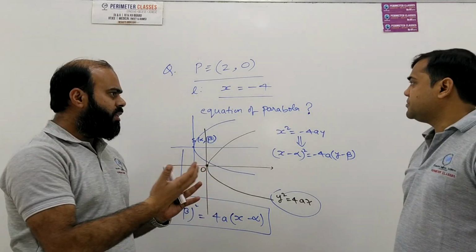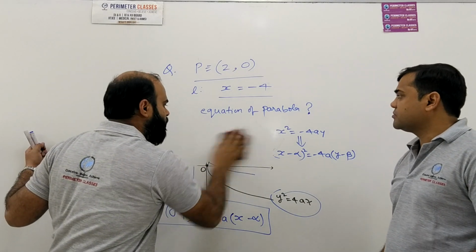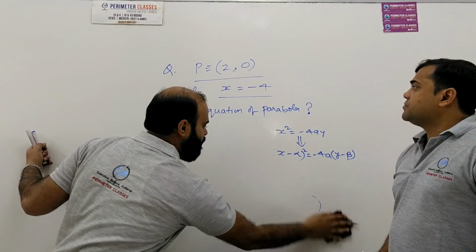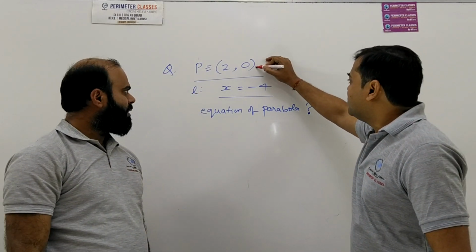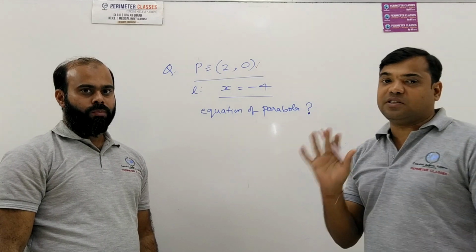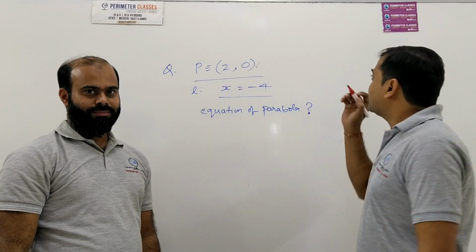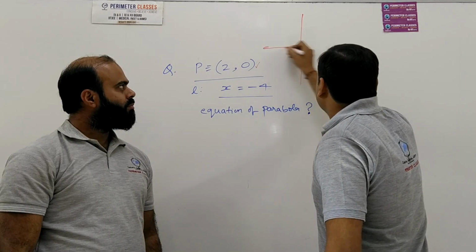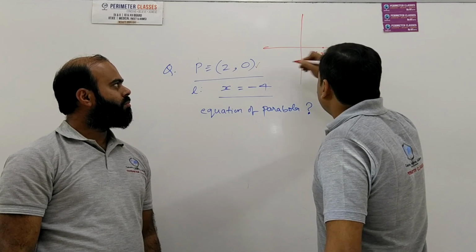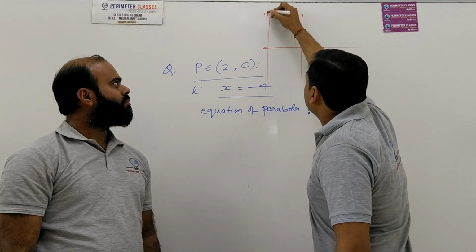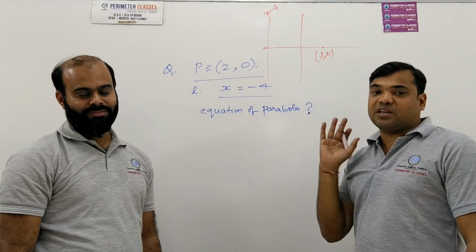Now sir, please explain to our students how we can solve this question with the help of this concept. So students, here what is given to us is the coordinate of the focus, that is 2, 0. The equation of the directrix is x is equal to minus 4. So let us draw these two here. The focus is 2, 0. This is the line representing x is equal to minus 4.